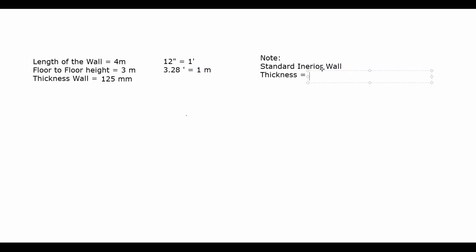Okay. So basically, the interior wall thickness, let us assume, equals 5 inches, which is approximately 125 mm, and the exterior wall 10 inches, which is approximately 250 mm. So now this is the length of the wall, the floor to floor height we got, and the thickness of the wall we got.